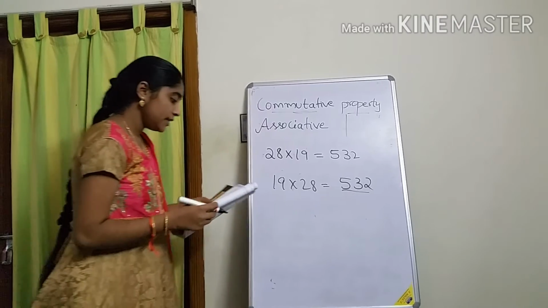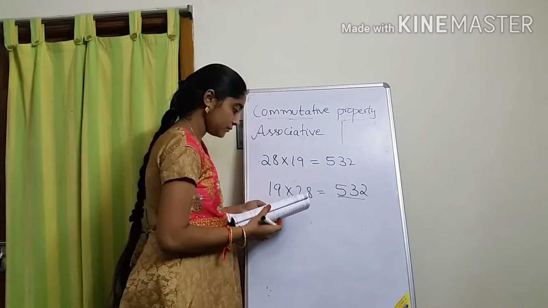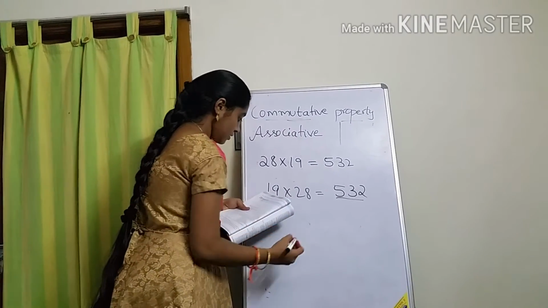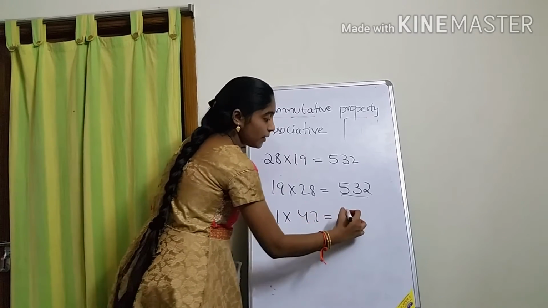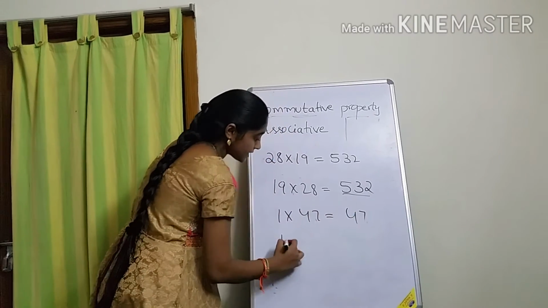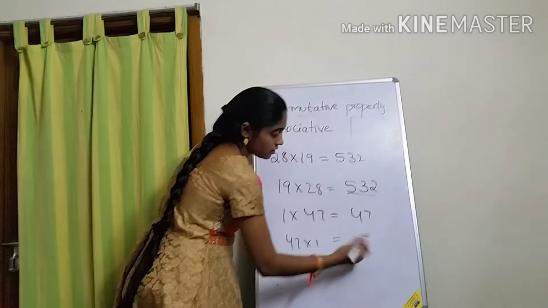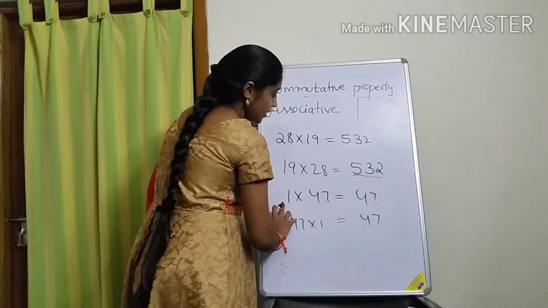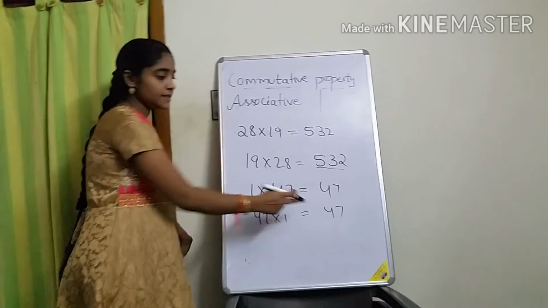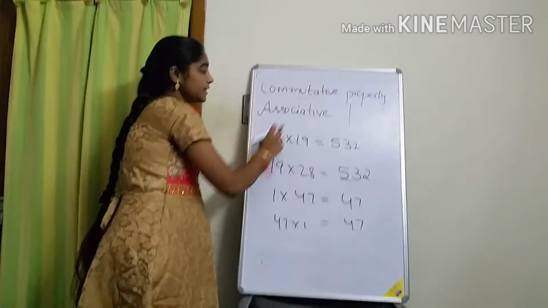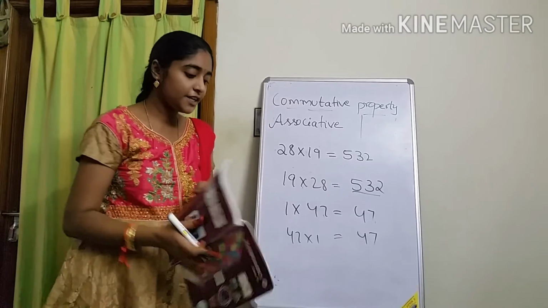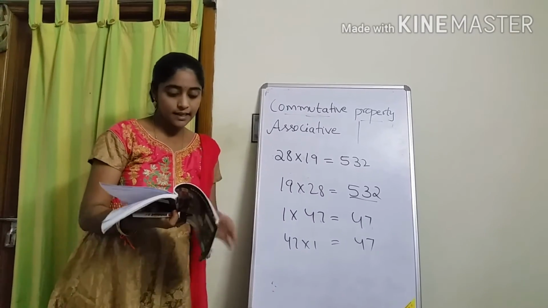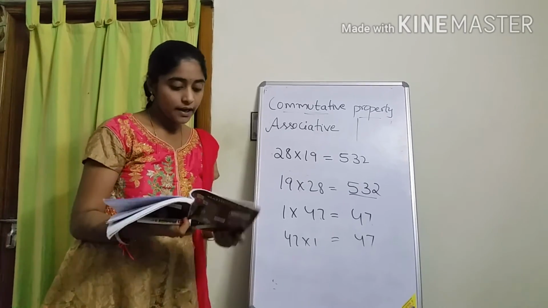Okay, now the next question, see here. 1 into 47 is equal to how much? 47. Now they are asking 47 into 1, how much will be there? 47. If you multiply two numbers in any order, does the answer change? It won't change. This is the commutative property. Commutative property under addition and multiplication is given. We discussed it now. Clear, children?